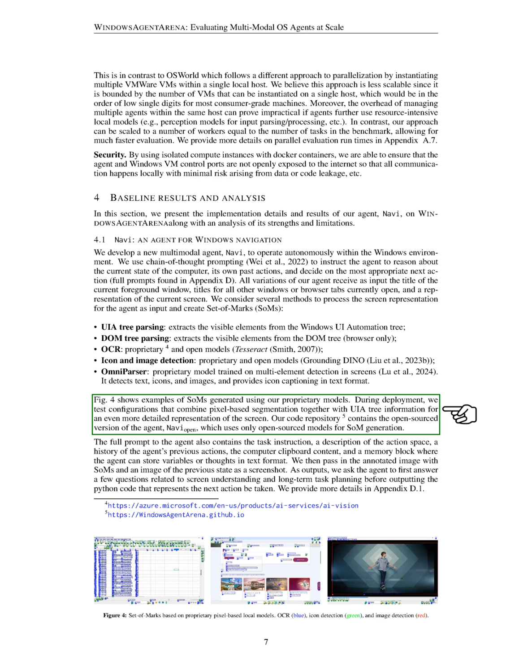The full prompt to the agent includes task instructions, a description of the action space, a history of previous actions, clipboard content, and a memory block for storing variables or thoughts. We provide the agent with an annotated image containing SoMs and a screenshot of the previous state. The agent first answers questions related to screen understanding and long-term task planning before generating the Python code for the next action. More details can be found in the appendix.